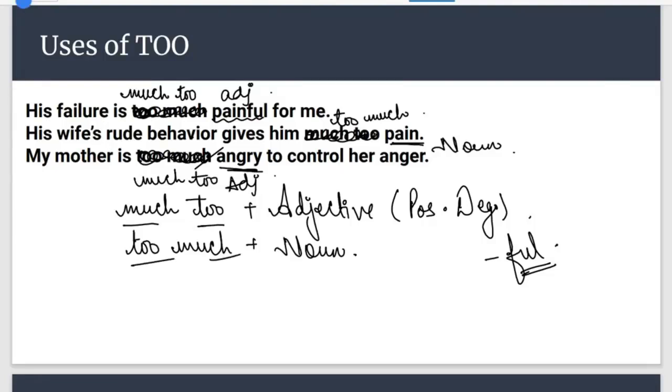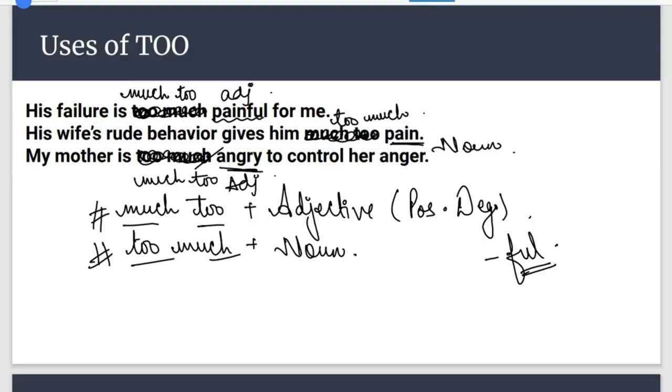I know it's a bit confusing because from childhood we all have been saying too much. So to adjust with much, too will be a bit difficult. But yes, this is used in this manner, you only need to know about it. I hope this is clear to all of you.